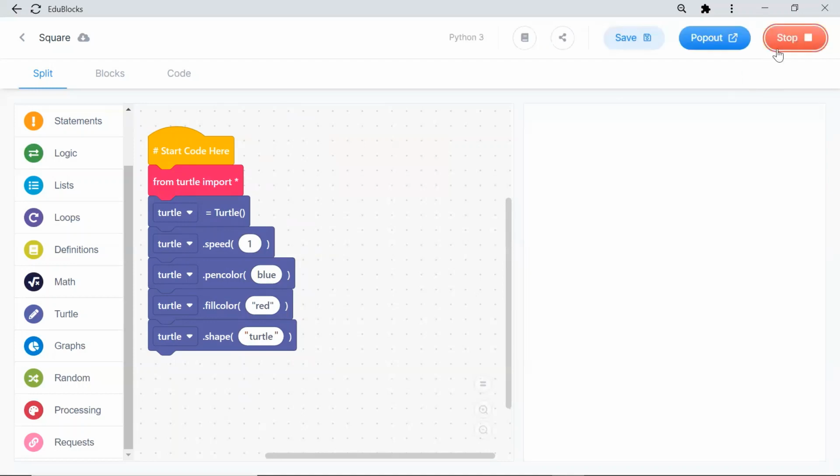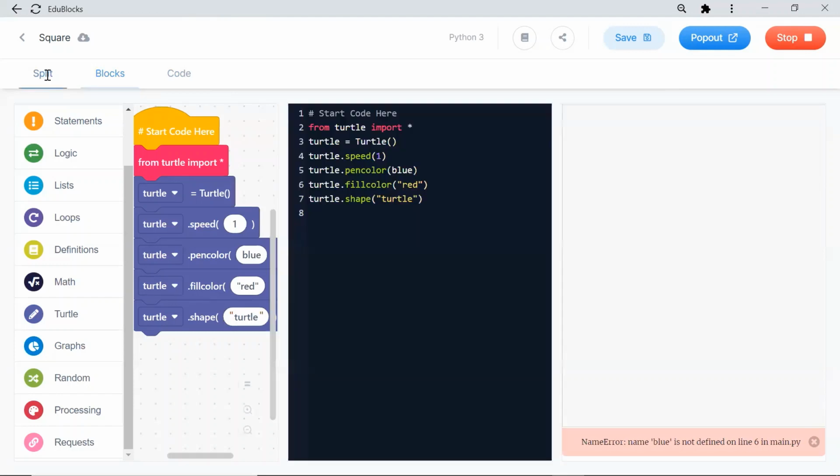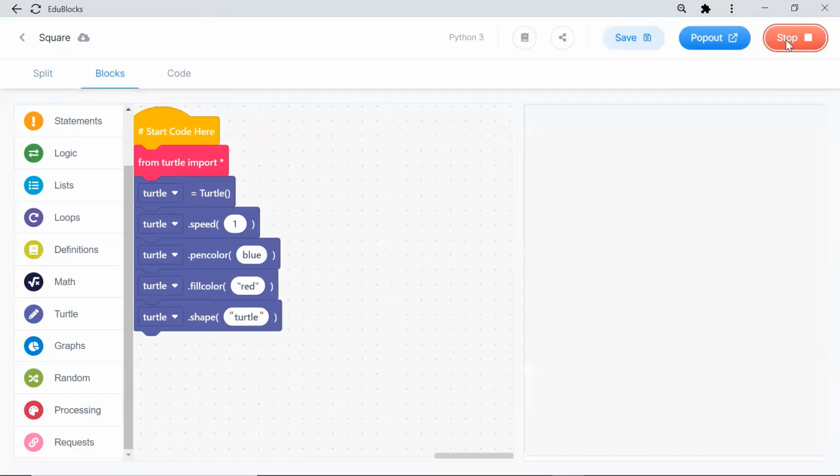Okay, if I run it, it will throw the error. It will get angry. What is this? Name error. Name blue is not defined on line number 6. So what is line number 6? If I go to code, line number 6 is here. It is starting from 1. Okay, the blue is not defined. What is defined and undefined? I will explain to you. When I stop and run, I have to give the double quotes. Okay, that is very important.